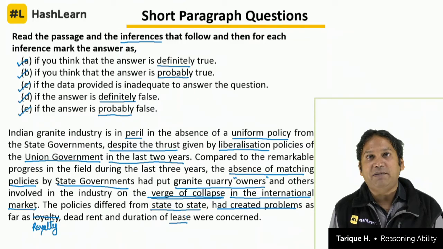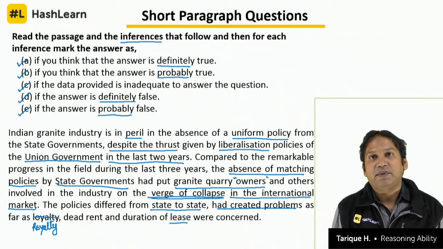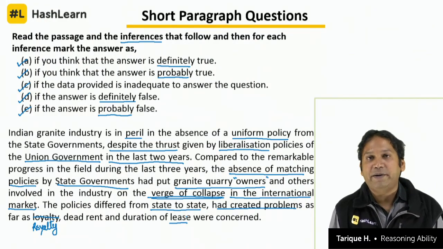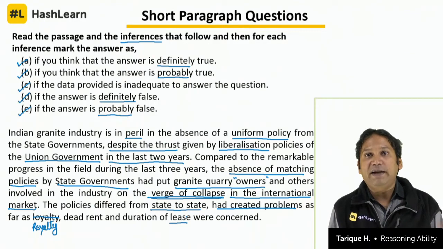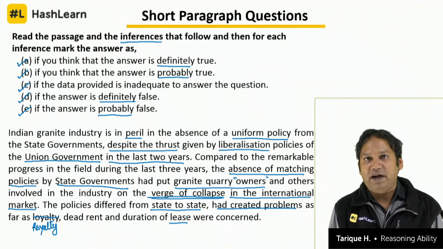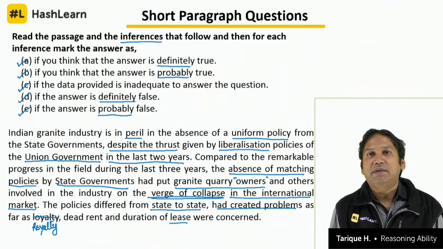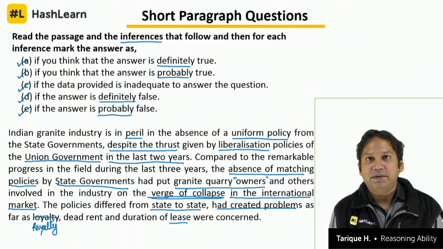Clear? On the mines, the government charges you a royalty based on how much mineral ore you are extracting. You have to pay royalty because you are depleting the natural resources of the earth, which indirectly belongs to the people and then belongs to the government, because the government itself is of the people. So you are depleting natural resources, you have to pay a royalty for that, a kind of a fine. You are depleting something which is not renewable. Once you take it out, you can't replenish it, you can't put it back.